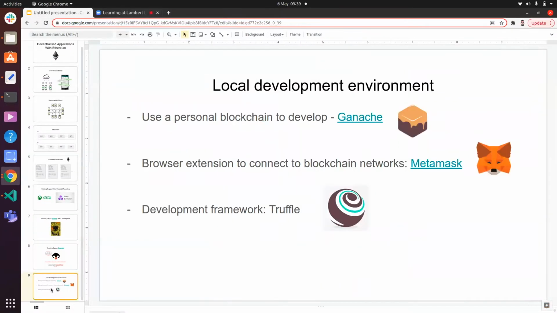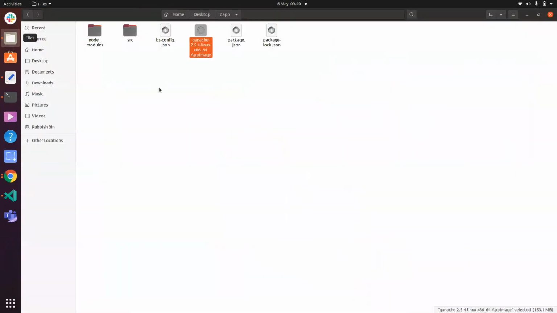Okay, so that's enough for examples, I think. It's best to actually develop one locally. So let's get on with an example. Now, we're obviously not going to deploy something to the Ethereum blockchain because I don't have the money for it, but we are actually going to create a private instance of the Ethereum blockchain within our computer using something called Ganache. So Ganache I have installed here, and I'm just going to open that up. It will take a bit of time, and hopefully it will open. Okay.